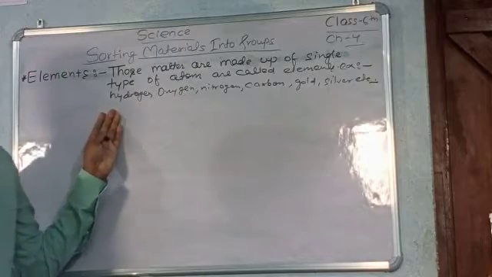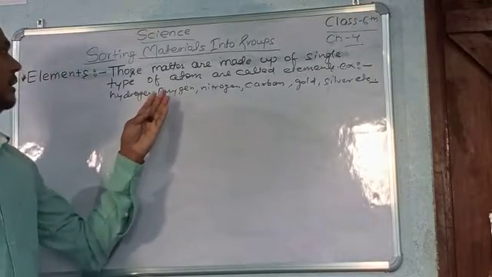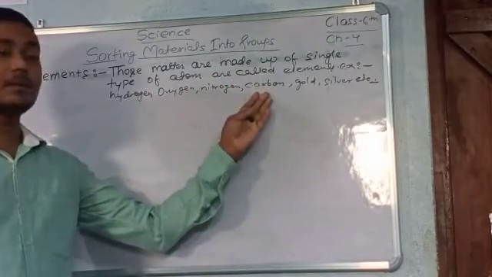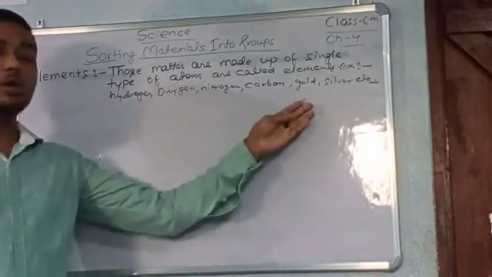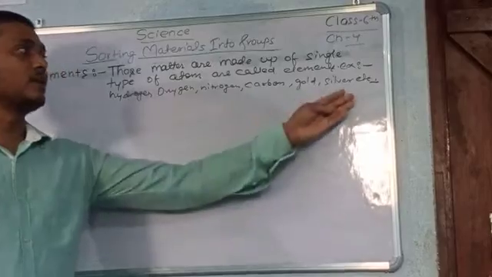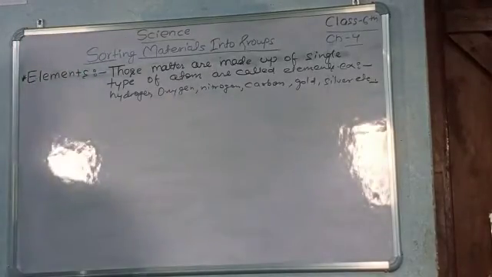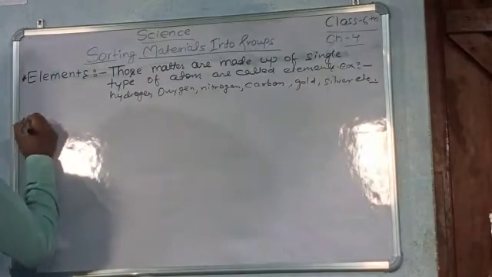Hydrogen is made up of hydrogen atoms only, oxygen of oxygen atoms, nitrogen of nitrogen atoms, carbon of only carbon atoms, gold of only gold atoms, and silver of only silver atoms. Okay, now we talk about compounds.